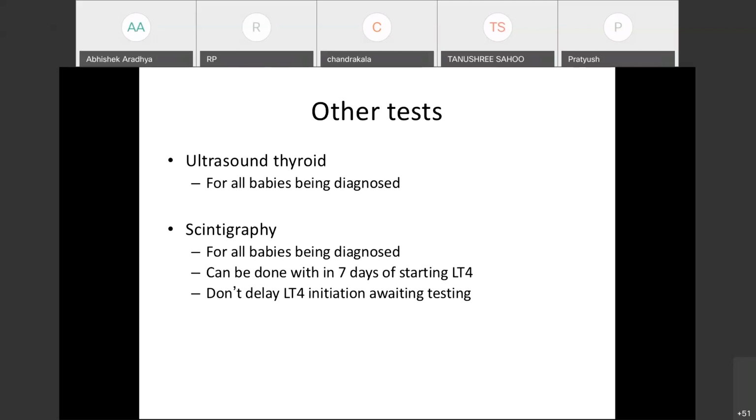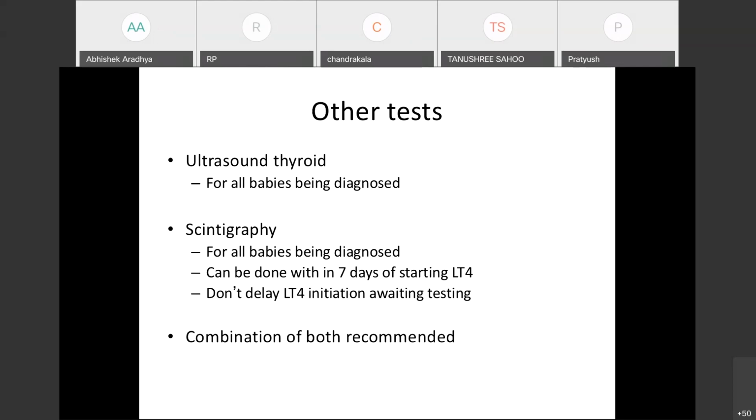The important point is don't delay levothyroxine initiation just awaiting the test. Scintigraphy can even be done within 7 days of initiation of levothyroxine. The logic behind this is that TSH takes time to normalize. The maximum time can be 4 weeks, but in most neonates, it takes at least a week to go below the 10 to 20 cutoff. Scintigraphy is primarily based on the elevated levels of TSH, so it can be done within 7 days of starting levothyroxine.